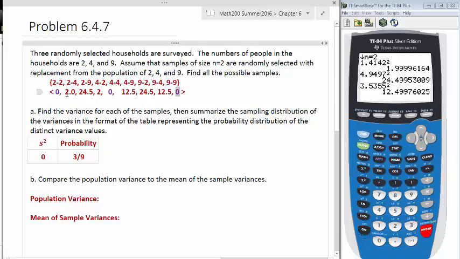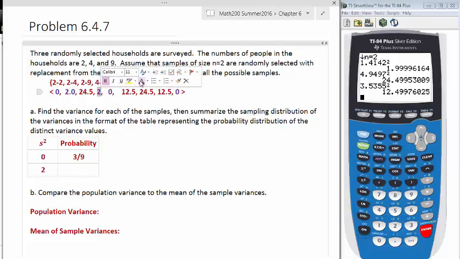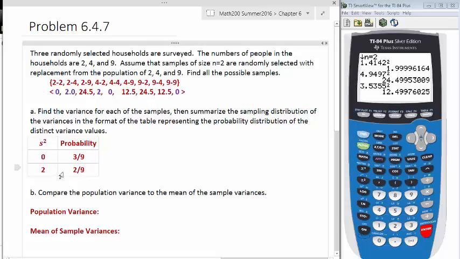And so the next number I see is 2. So let's add that as another variance. And how many of them are there? There's 1, 2, and I think that's it. Out of 9, so there's 2/9 probability to get a variance of 2.